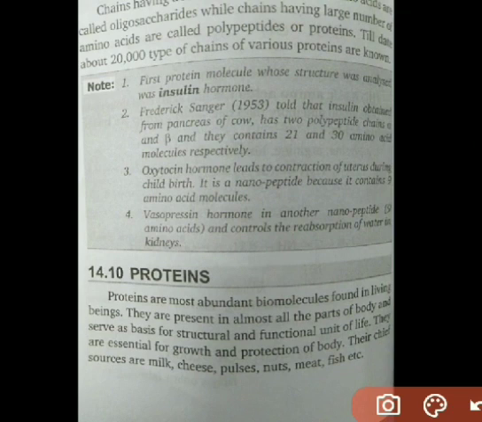So it is the most abundant biomolecule found in living beings, and they are present in almost all parts of the body and serve as the basis of a structural and functional unit of life. You have to remember this, as the cell is also the structural and functional unit of life. Similarly, protein is also a structural and functional unit of life, and they are essential for growth and protection of the body. Their chief sources are milk, cheese, pulses, nuts, meat, fish, etc.